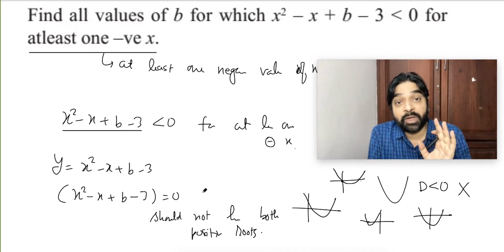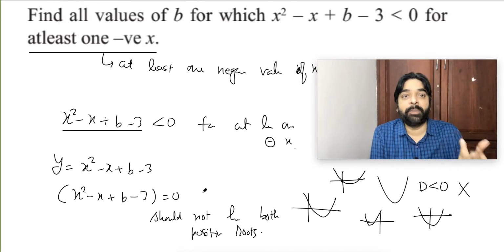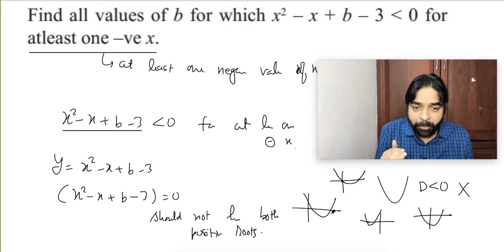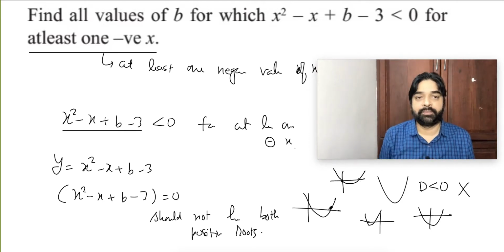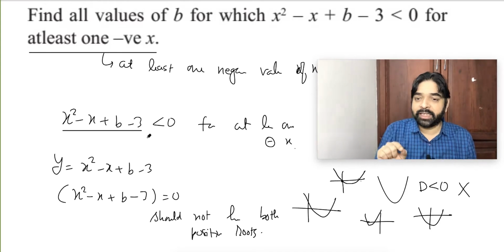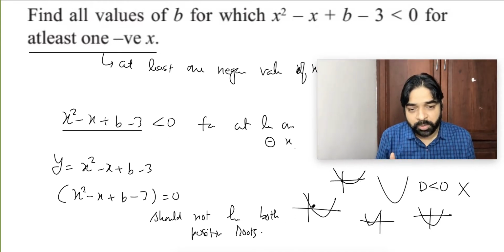Whenever the word "at least" comes, always think the reverse way. It means when it will be wrong. It will be wrong if both roots become positive, because then the condition will not be satisfied. Why will the condition not be satisfied? If both roots are positive, the graph will go 100% this way.